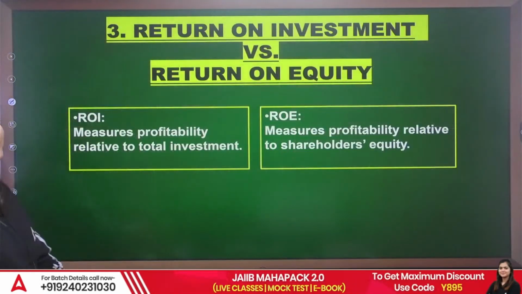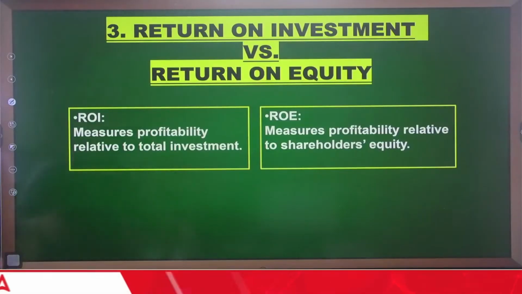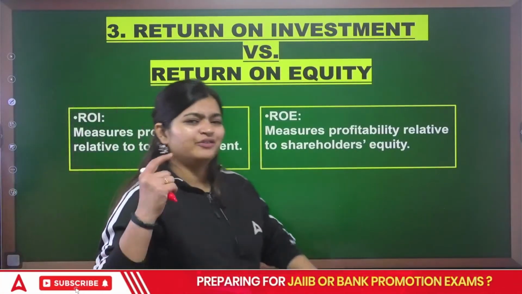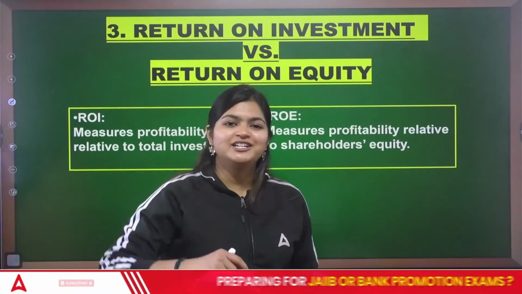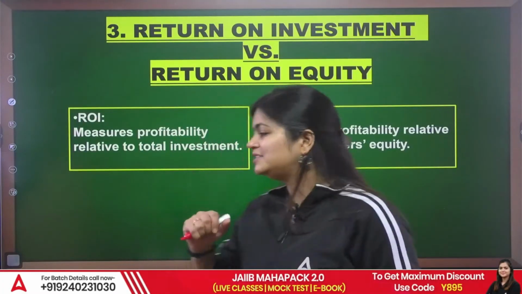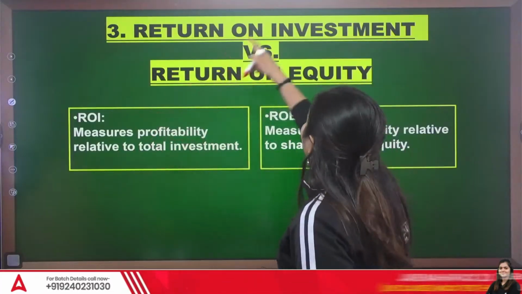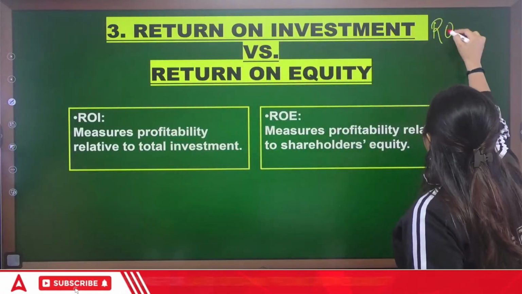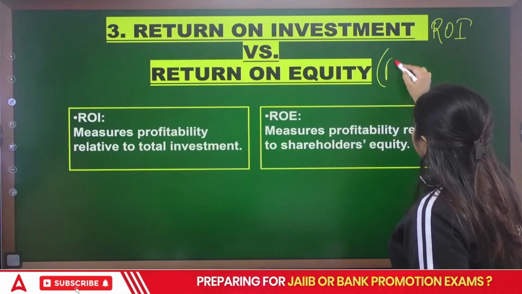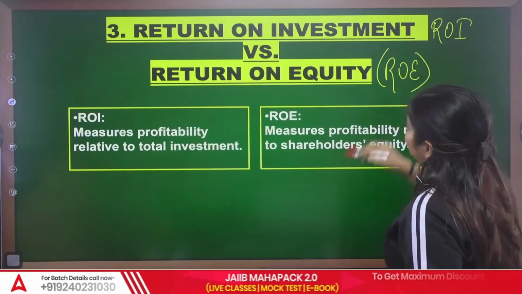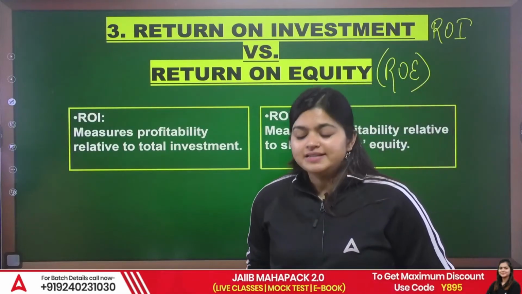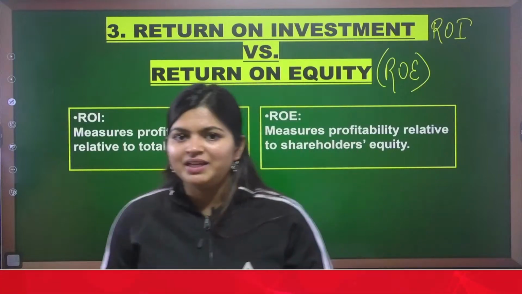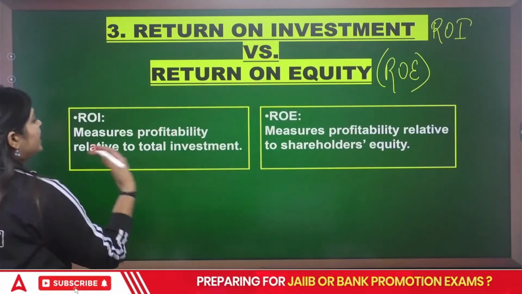Now, coming to your third type of term, which is again confusing, that is return on investment and return on equity. Now, what is the difference? Let's find it out. First is your ROI, return on investment, and ROE is your return on equity. Now, ROI means here we are talking about investment.